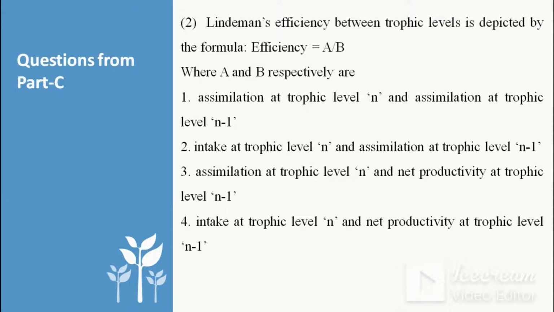So as we know, Lindeman described the ecological efficiency as the assimilation ratio between the trophic level n and the preceding trophic level, that is n minus 1. So option 1 is the correct one, that is assimilation at trophic level n and assimilation at trophic level n minus 1. So it is measured through the assimilation efficiency.